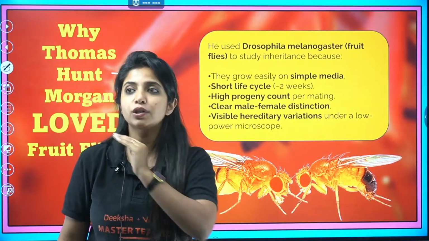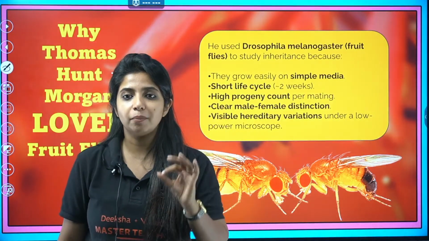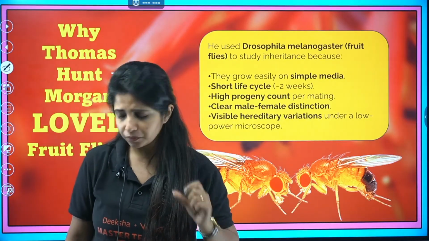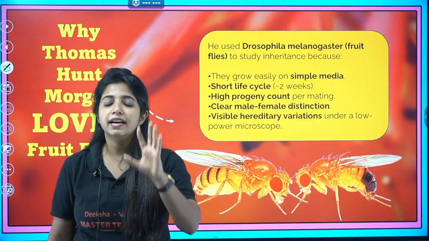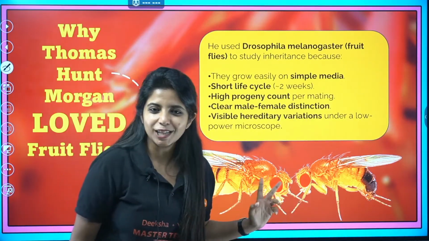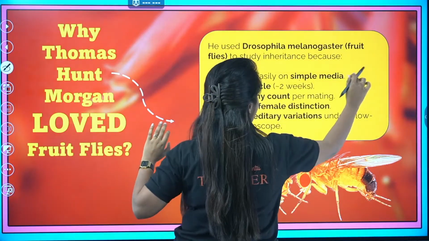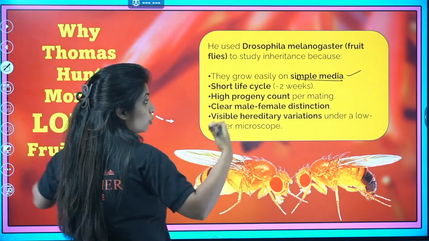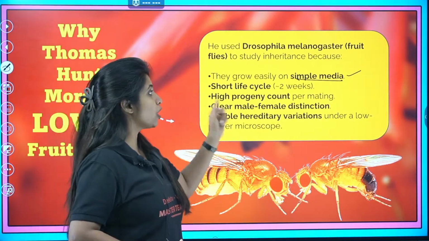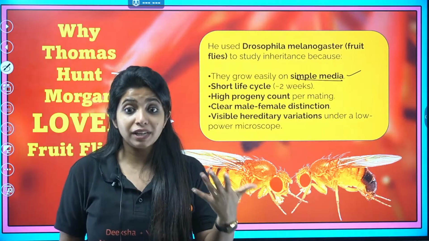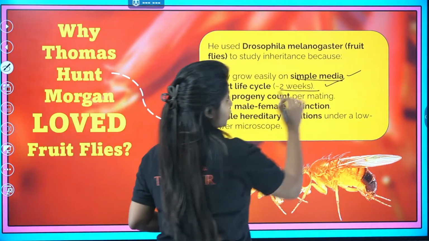Now, why out of all the organisms out there, Thomas Hunt Morgan chose Drosophila melanogaster for his experiment? First thing, they could grow on a simple medium. They didn't ask for burger or pizza or anything. They said that we can grow on simple medium, and that is very important because you are going to do the experiment so many times, so you cannot afford a very expensive medium. Second thing, short life cycle. That means I do not have to wait for years to see the results. Within 2 weeks, I could easily spot my results. So this was very important.